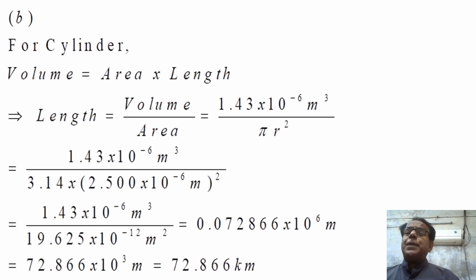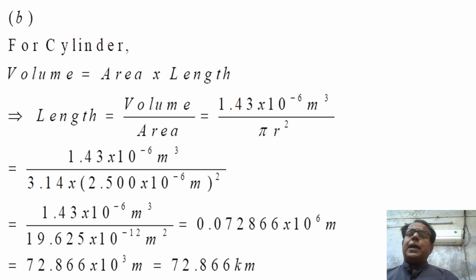Here we have multiplied it with the 10 raised to the power minus 6 and it has been converted into meter. In the statement radius is given in micrometer, but here we have converted this micrometer into meter.